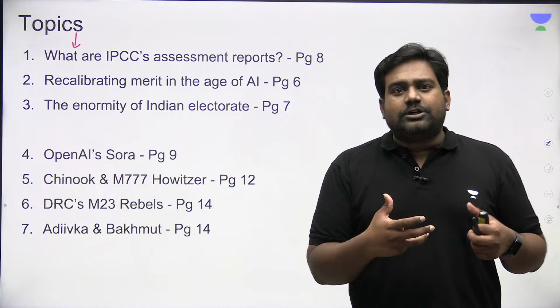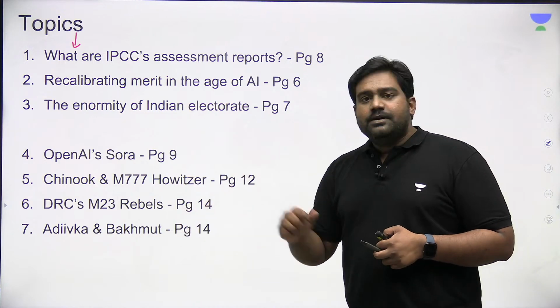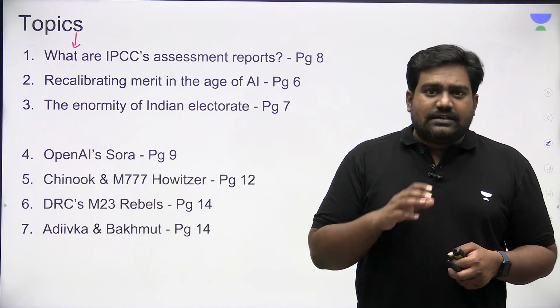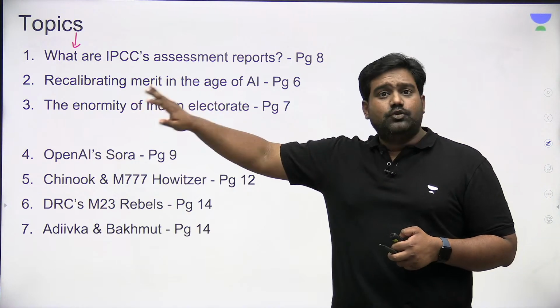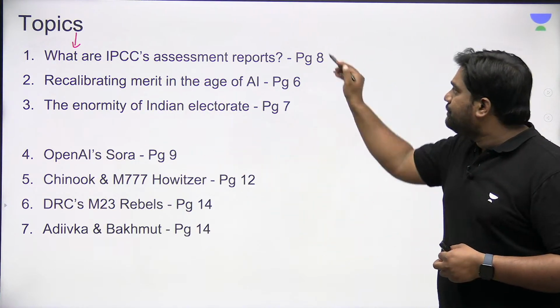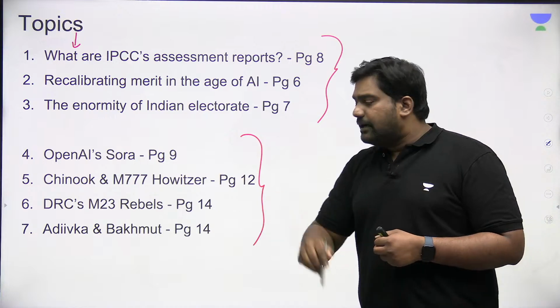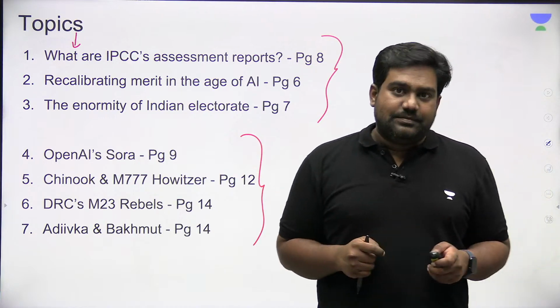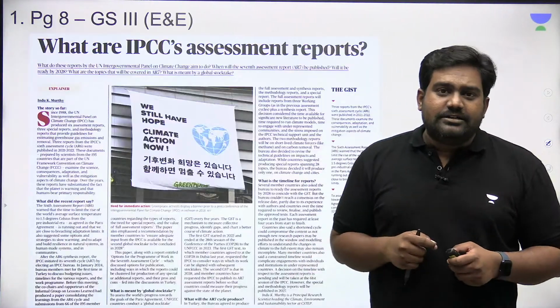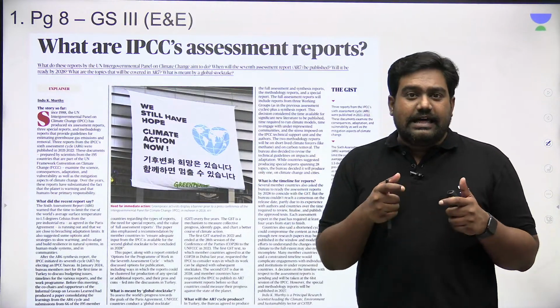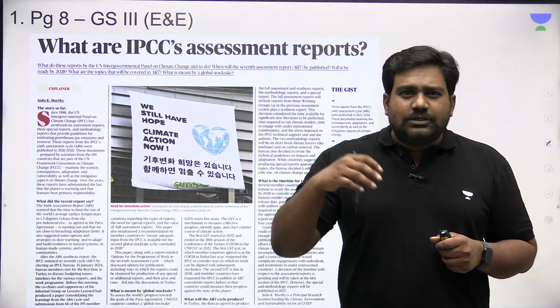So there are many other important articles in today's newspaper. These are the 7 articles. There are 3 that require a detailed discussion, both from a prelims and mains point of view. And we have 4 smaller articles that are relevant for prelims. So let's undertake a detailed discussion and analysis of the newspaper so that you don't have to go back and read the newspaper again.